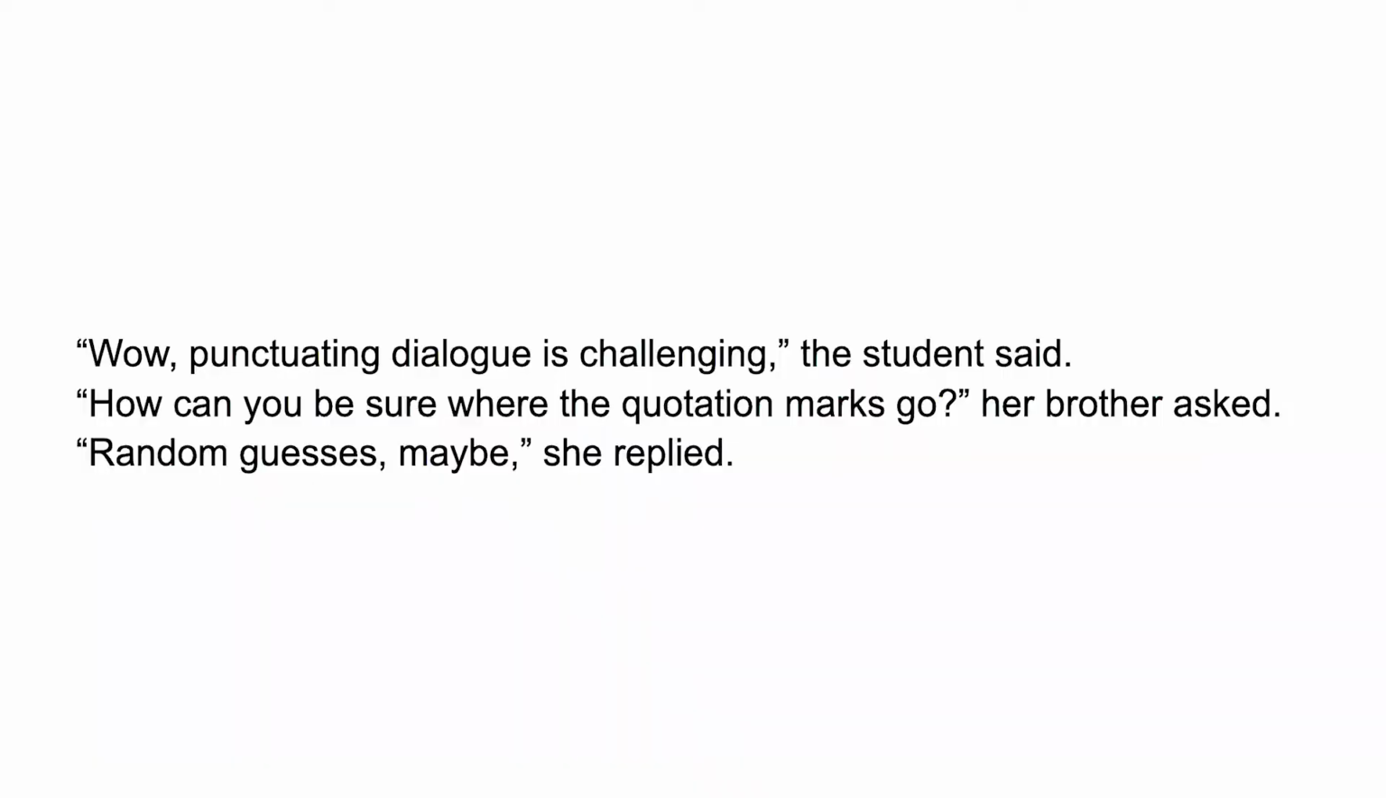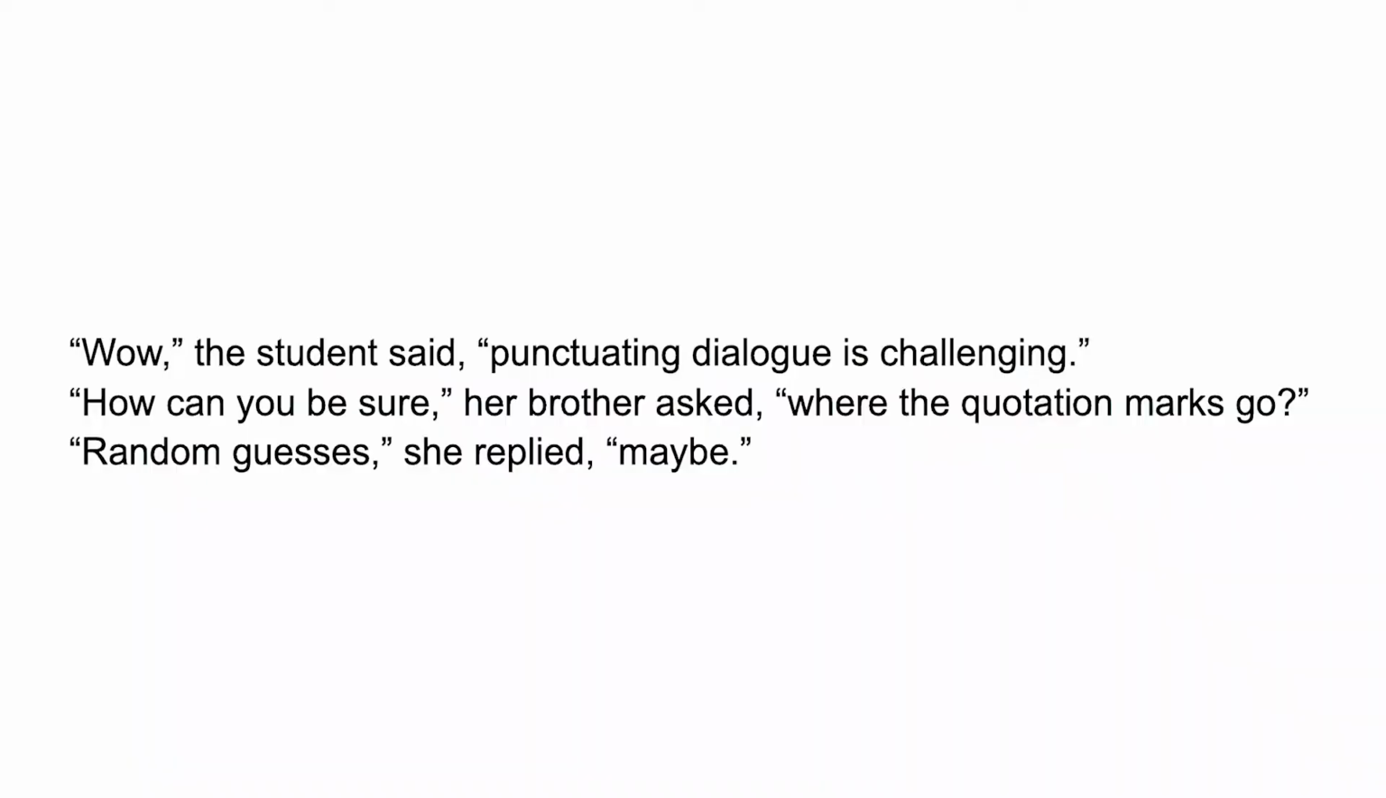However, remember that with verbal tags, the dialogue and tag are connected. "Wow, punctuating dialogue is challenging," the student said. "How can you be sure where the quotation marks go?" her brother asked. "Random guesses, maybe," she replied. The same principle follows when the verbal tags interrupt a sentence in the dialogue. "Wow," the student said, "punctuating dialogue is challenging." "How can you be sure?" her brother asked, "where the quotation marks go?" "Random guesses," she replied, "maybe."